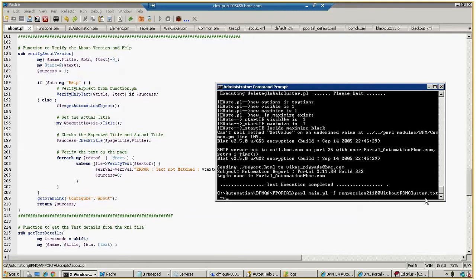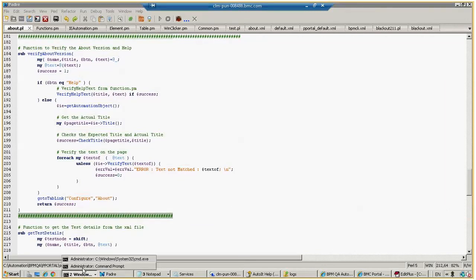So inside this text, I have given all the Perl script names like about PL, blackout PL, monitor on off PL. So the listing of those Perl scripts I have given in this text, and it will run all. So M for mail, I mean after execution mail me. Okay. So individual test case I will run.